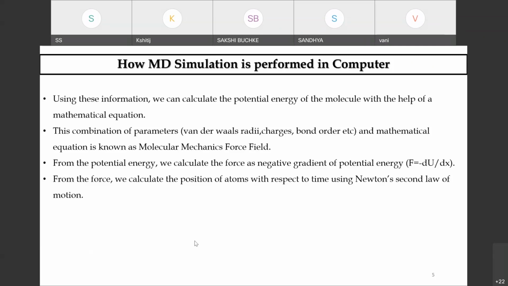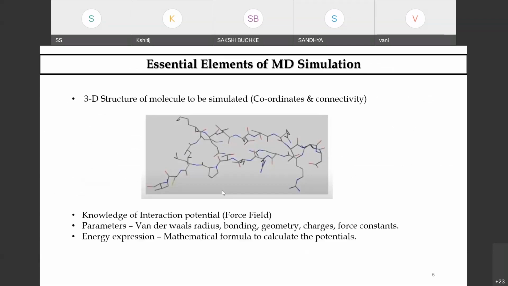The combination of all of these parameters and the mathematical equations defines your force field, and from the potential energy, you will be able to calculate the negative gradients, and that will help you calculate the position of the atoms of your biomolecule of interest. This concept is very important.